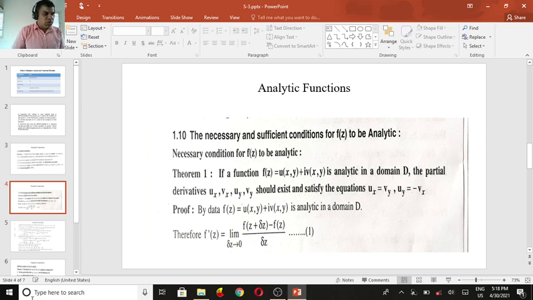If a function f of z equal to u of x, y plus i v of x, y is analytic in a domain D, then the derivative, you know the definition of a derivable function: derivative of f of z equal to limit delta z tends to 0, f of z plus delta z minus f of z divided by delta z. I'll call this equation 1, by using the definition of derivable functions.